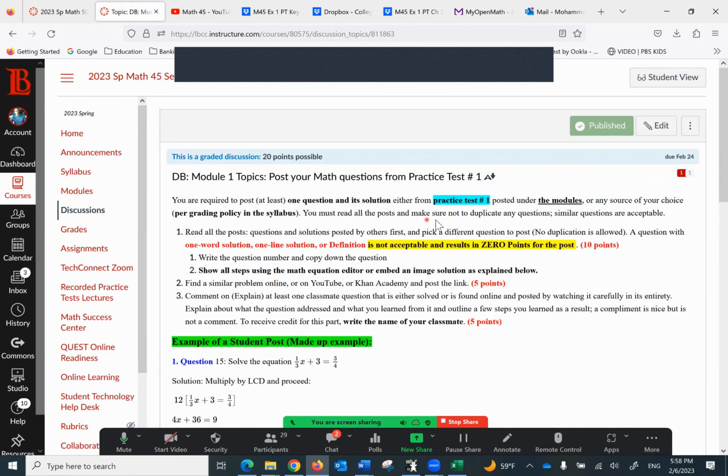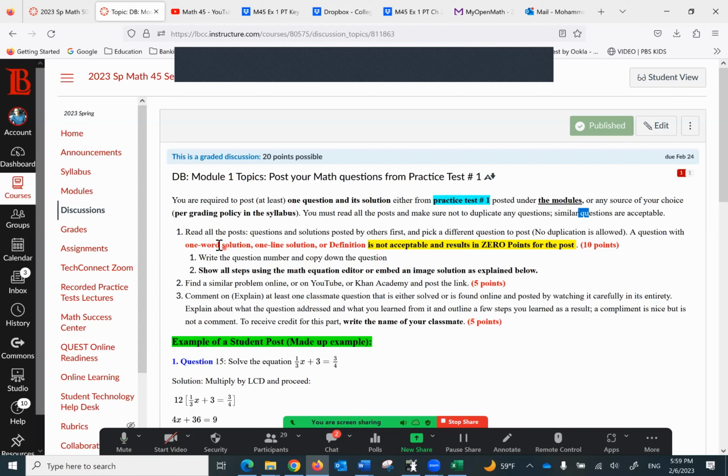You must read all the posts and make sure not to duplicate any questions. Similar questions are acceptable. So basically, you can pick a question that pertains to module 1, whether you pick it up from a source of your own, or even if you pick it up from the practice test, it's fine. Just make sure it's not a duplicate question. So that's why if you don't read others, you may duplicate that and you will lose the points.